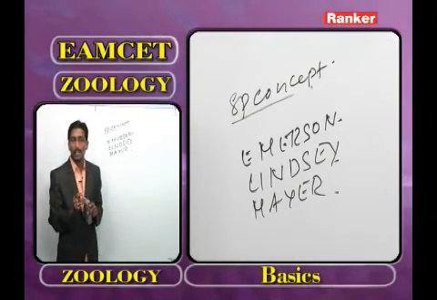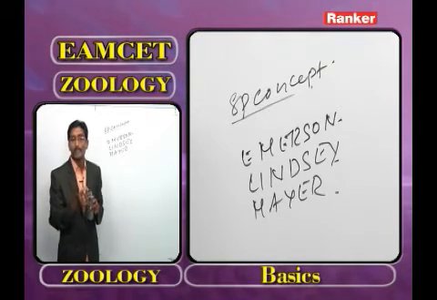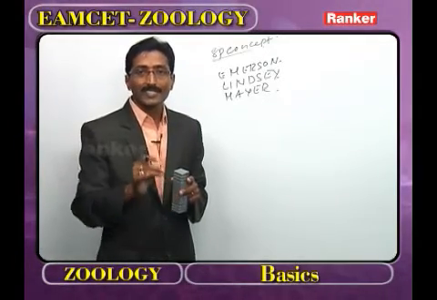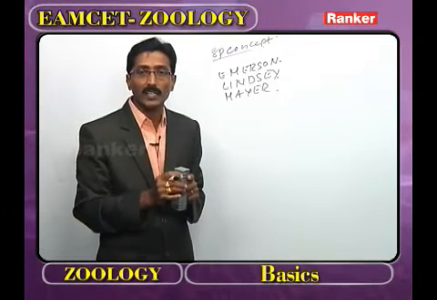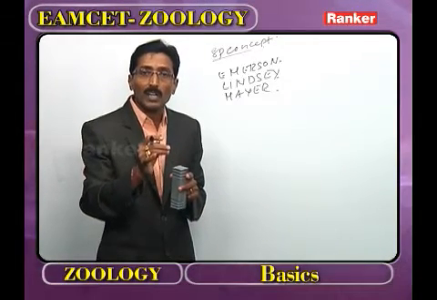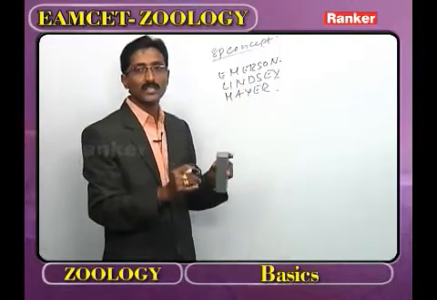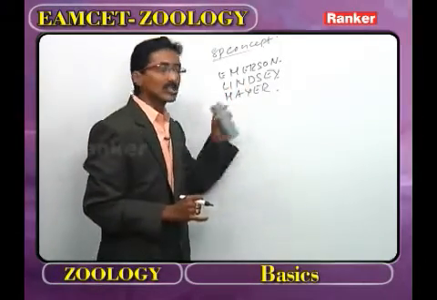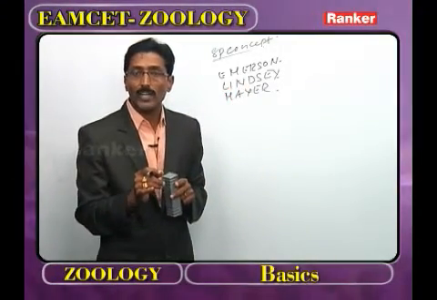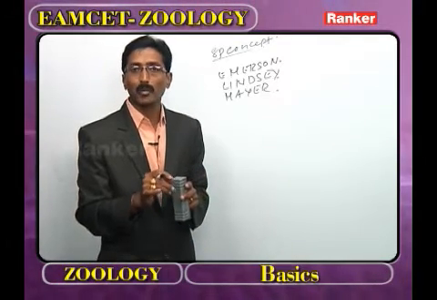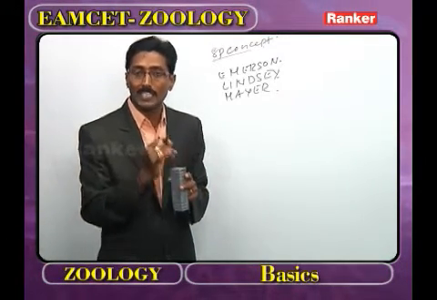According to Lindsay, what is meant by species? Aggregation of individuals. They resemble each other and are derived from a common reproductive sequence. That is the species in the words of Lindsay. And what about Mayer? In the words of Mayer, what is meant by species? Potentially interbreeding, reproductively isolated from other species.